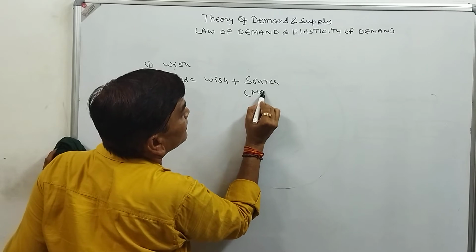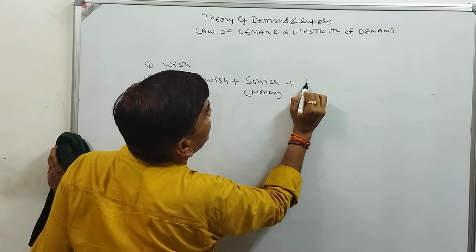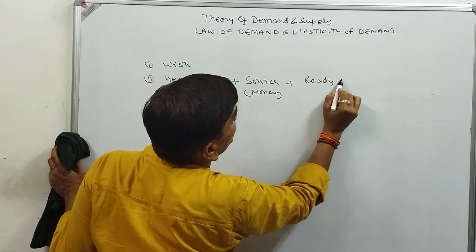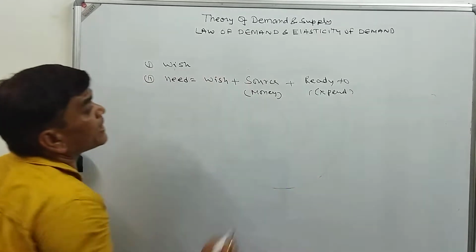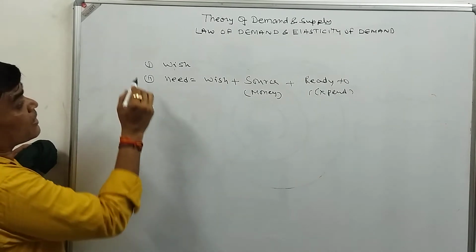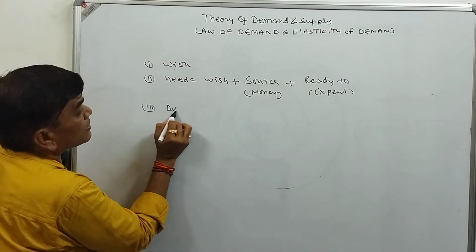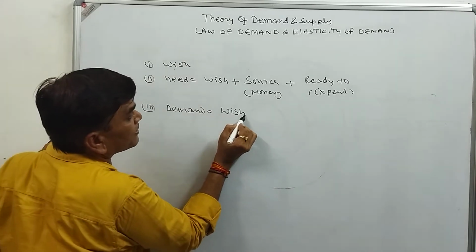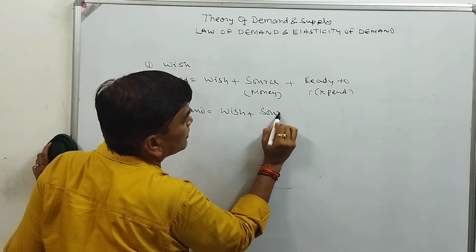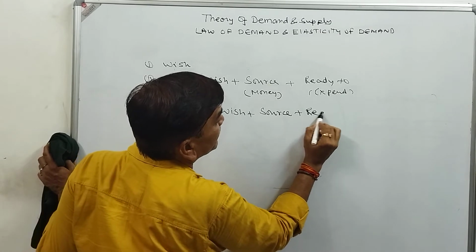Source means money, plus ready to expend. This is courage. This requires courage. Then demand. Demand requires 5 things. The very first, wish plus source plus ready to expend